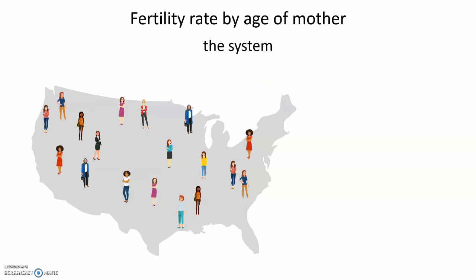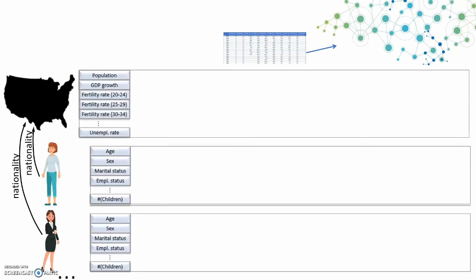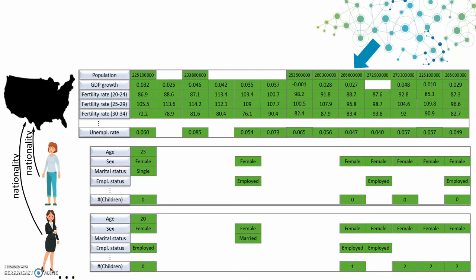We could describe the system to have the following agents: the country America, and then many women who all have the American nationality. So, to analyze the fertility rate dataset, we do the same things we did before. We first upload the data to the knowledge base, then we create the agents that make up the underlying system, and automatically populate these agents' timelines with data from the knowledge base.